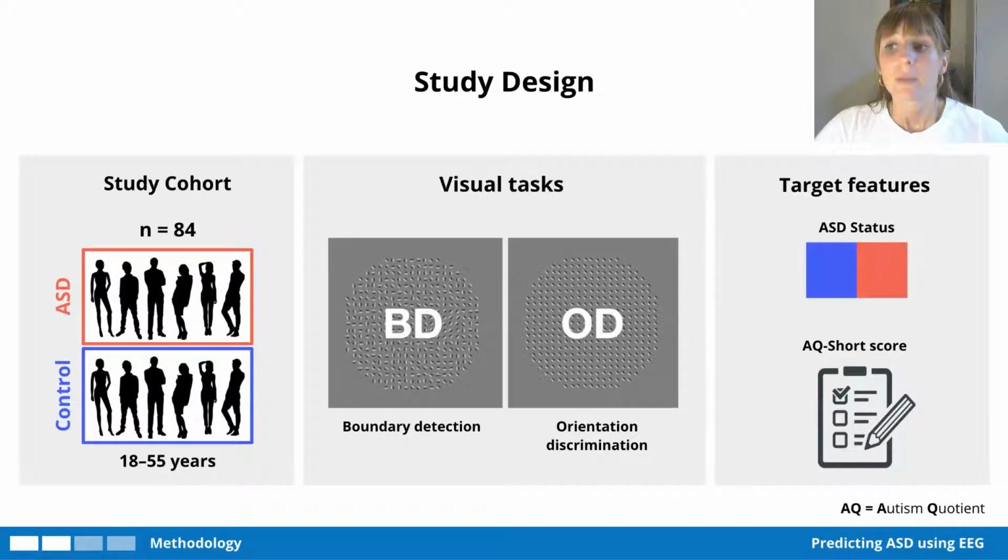We collected a bunch of information about the participants too, of which two acted as target features for training the machine learning models. One was obviously the ASD status, whether they had ASD or not, and the second was the Autism Quotient-Short score, which was obtained through a brief questionnaire.